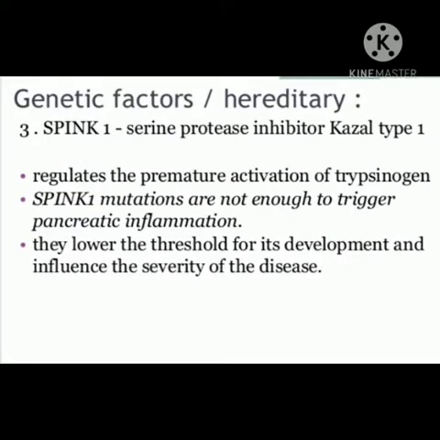Serine protease inhibitor Kazal type 1, SPINK1, regulates the premature activation of trypsinogen. SPINK1 mutations are not enough to trigger pancreatic inflammation. They lower the threshold for its development and influence the severity of the disease.